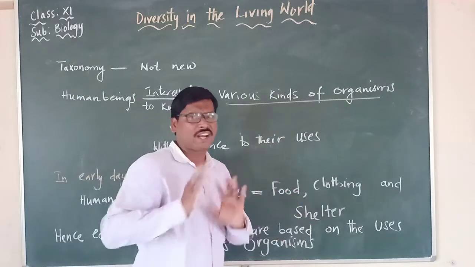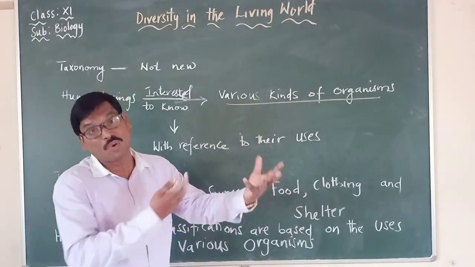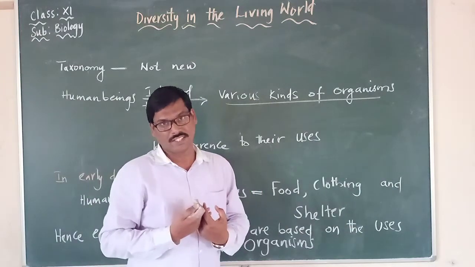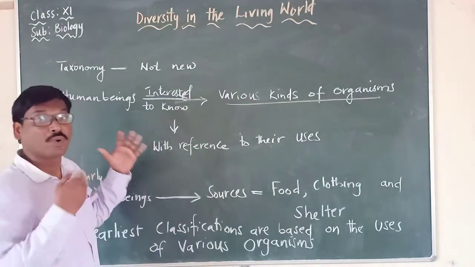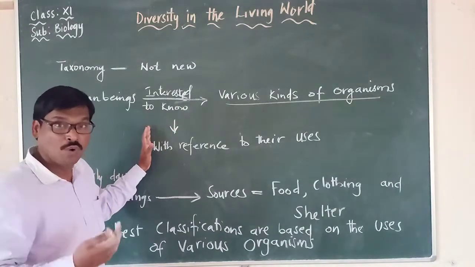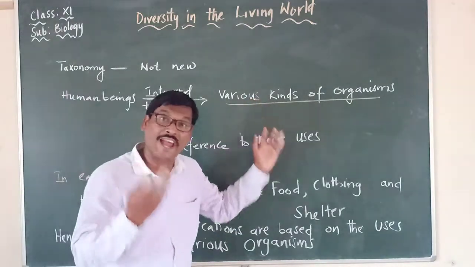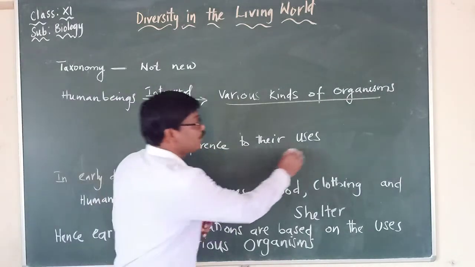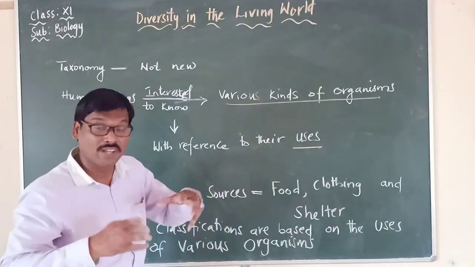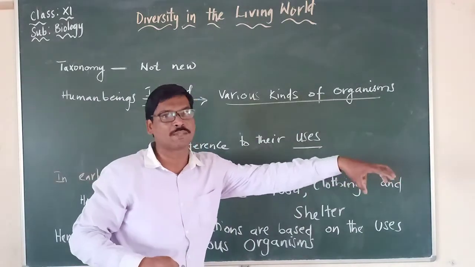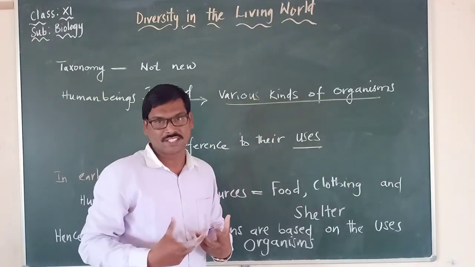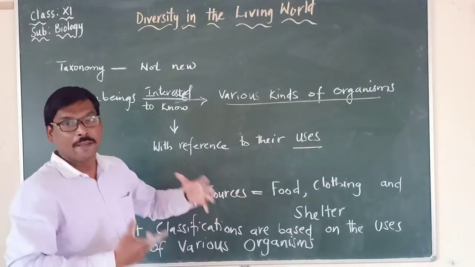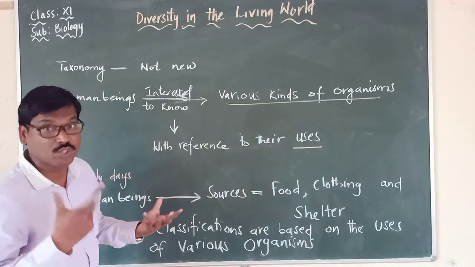If it is a plant or an animal, when will we show interest to know more about it? When it is useful for us. So human beings show so much interest in the various kinds of organisms only with reference to their uses, if that organism is useful for human beings. How is it useful? What is the benefit from that organism? Based upon that, human beings show so much interest.